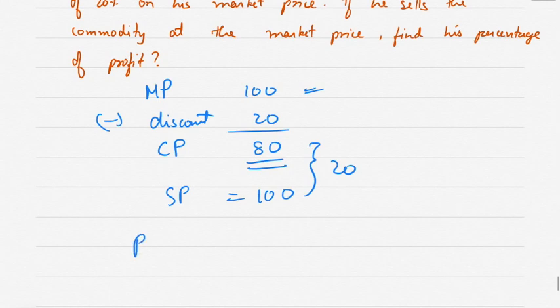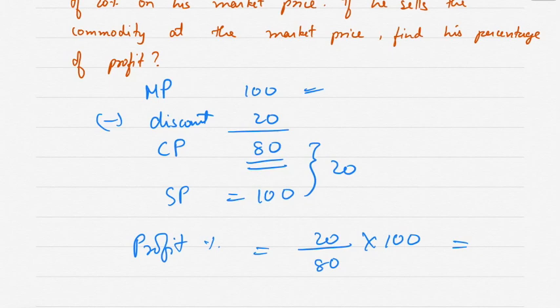Find the percentage of the profit. Okay, so the difference is 20, right? So profit percentage will be 20 upon 80 into 100, which comes to 25%, right?